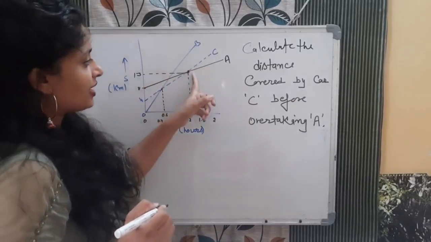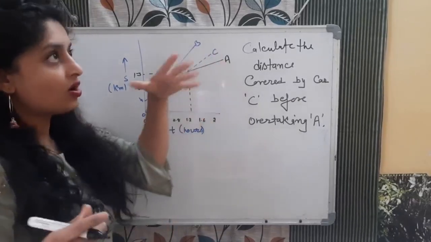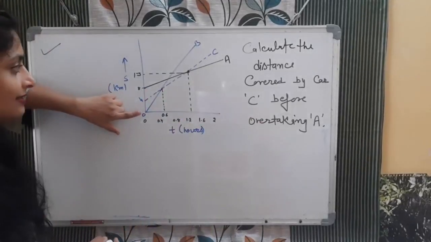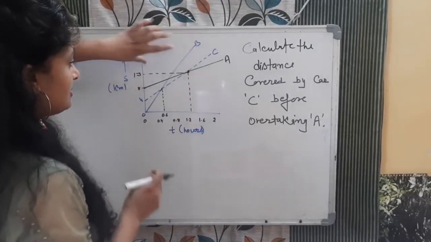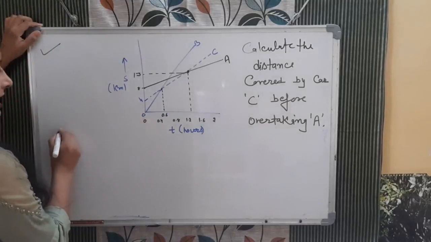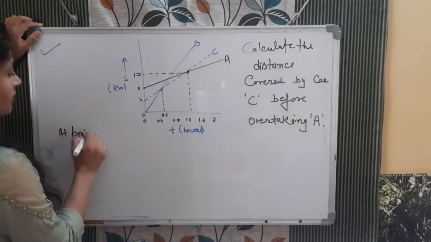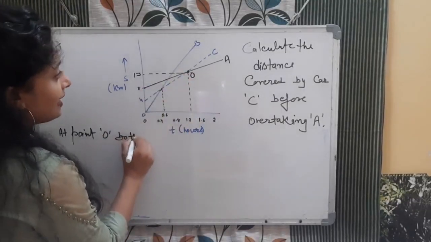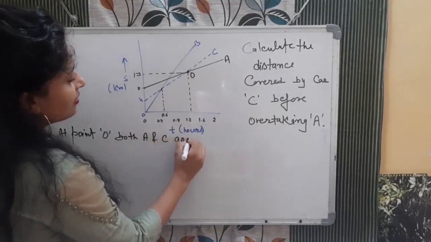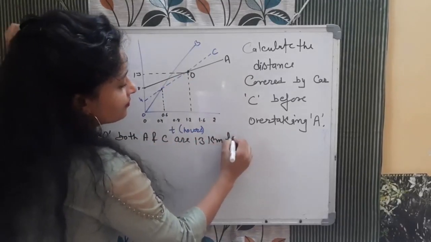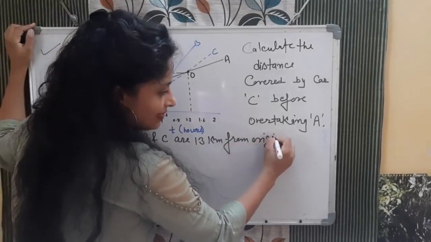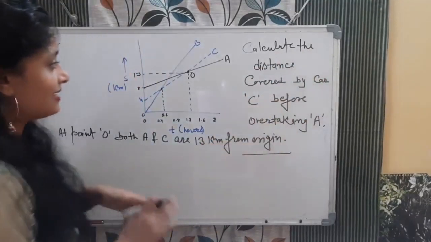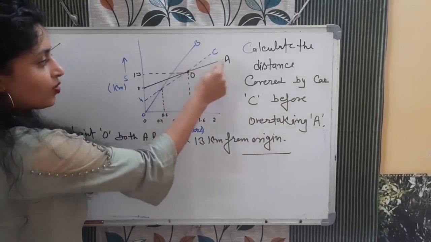Now tell me, at this point both the cars A and C, how far are they from the origin? They are 13. This distance is 13 kilometer. At point O, the point of intersection, both A and C are 13 kilometer from the origin. Got it? Now the question is, calculate the distance covered by the car C before it overtakes A. C ने कितना distance cover किया है इसको overtake करने से पहले.